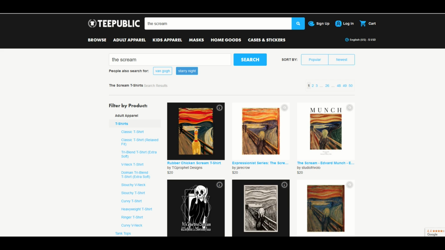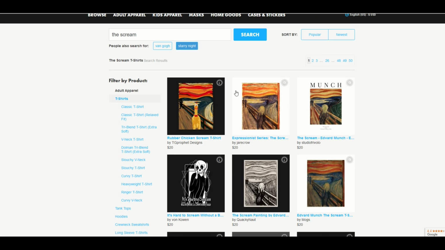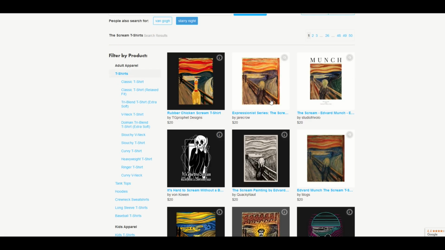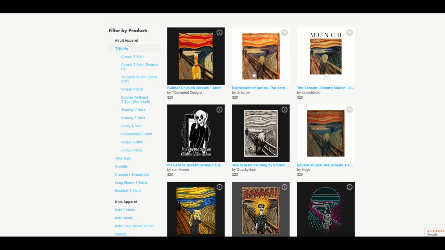Okay, so for the third example here, I'm on TeePublic, and I'm using The Scream. I've typed that into the search window, and that's a very famous painting. Here's pretty much what the painting looks like. It's this little dude here screaming, and you can see there's multiple. Now, The Scream is a public domain picture. The picture itself is so old that there's no copyright on it. And so you'd think, well, I can just upload that picture as is, and I'll be fine. After all, it is public domain.